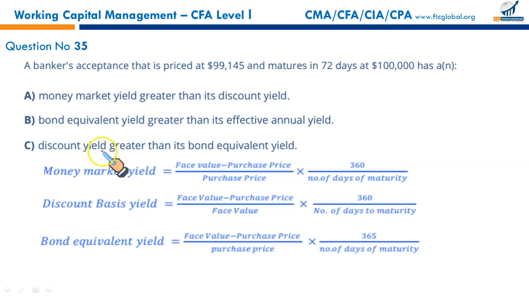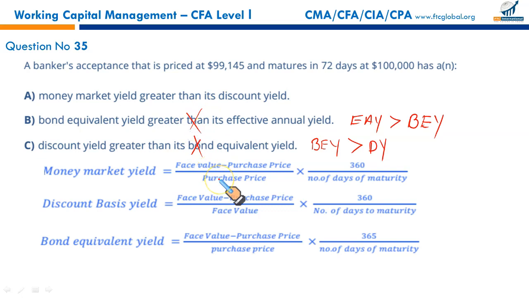Remember, in the reverse order, discount yield greater than its bond equivalent yield. Wrong. Bond equivalent yield is always greater than discount yield. B. Bond equivalent yield greater than its effective annual yield. Wrong. Effective annual yield is always greater than the bond equivalent yield.